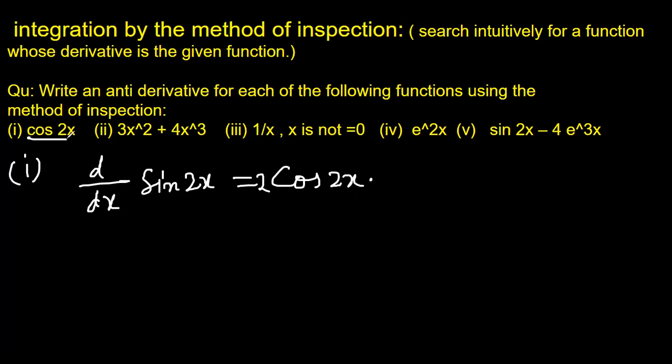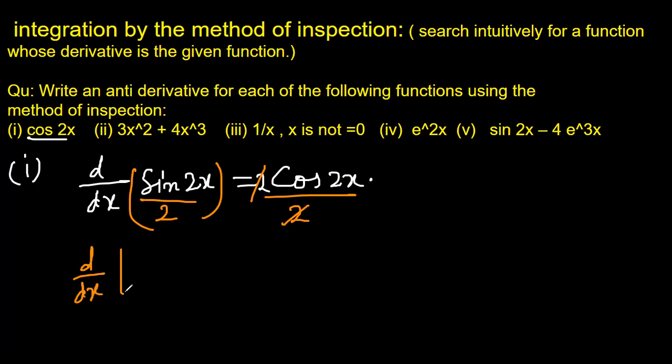But we just want cos 2x. That means we are going to divide both sides by 2. I divide the left side by 2, I divide the right side by 2. This 2 and 2 get cancelled. So what are we getting now? We are getting dy dx of sine 2x by 2 is equal to cos 2x.